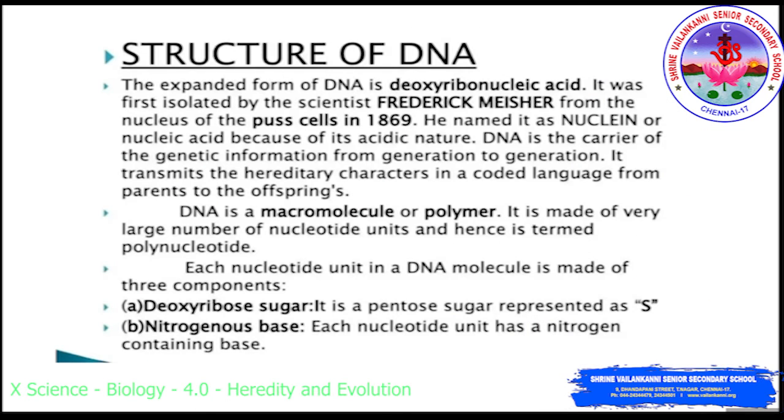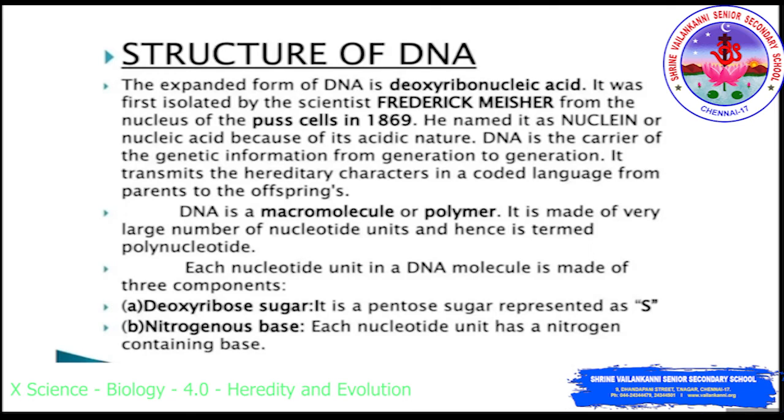Structure of DNA. What is this DNA? Deoxyribonucleic acid is the expanded form. It was first isolated by the scientist Frederick Miescher from the nucleus of pus cells in 1869. He named it nuclein, or nucleic acid, because of its acidic nature. DNA is the carrier of genetic information from generation to generation. It transmits the hereditary character in a coded language from parent to offspring.